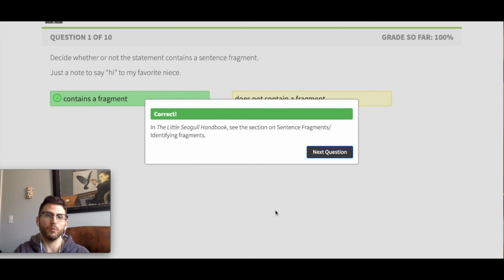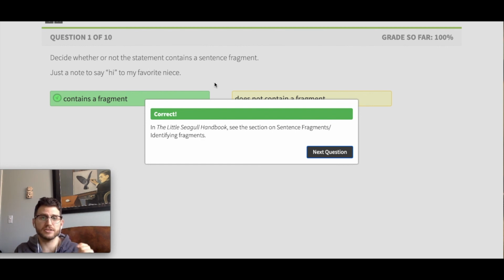Okay, why? Well, what is here? Just a note to say hi to my favorite niece. Actually, in that little bit there, you're missing both a subject and a verb. I guess you could write a sentence where that would be the subject, but chances are the sentence you're going to write around that is, this is just a note to say hi to my favorite niece, or I gave her a note to say hi to my favorite niece, whatever. But on the surface, this is missing both subject and verb.